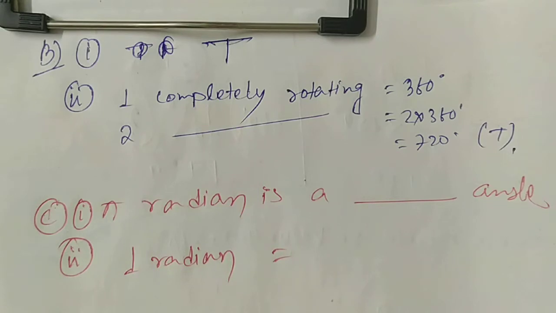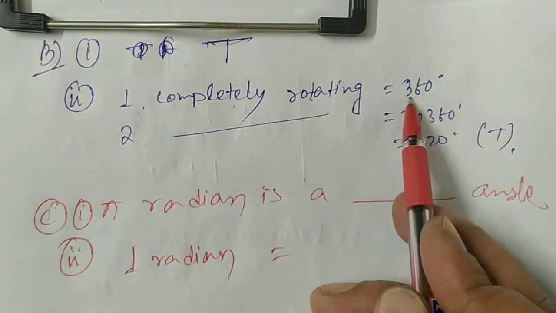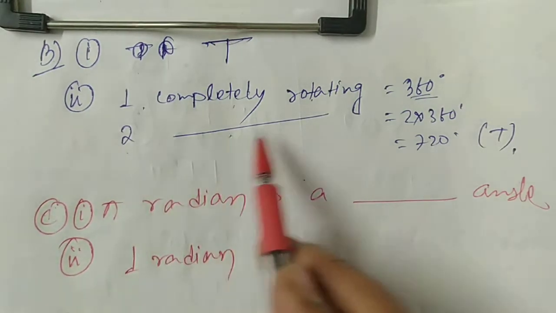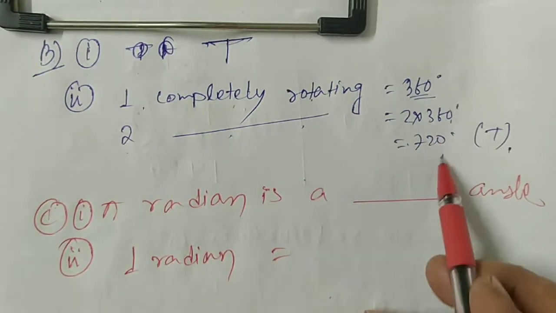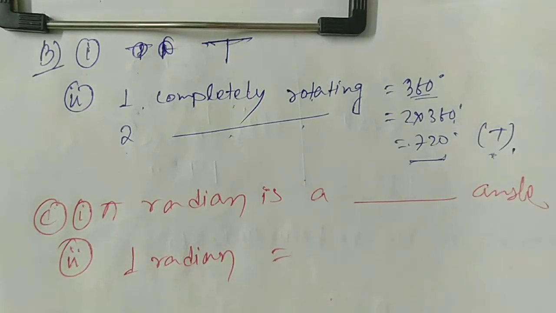Okay students, everyone see that one complete rotation means 360 degree. So two complete rotations equals 2 into 360, that is 720 degree. So therefore this statement is also true.